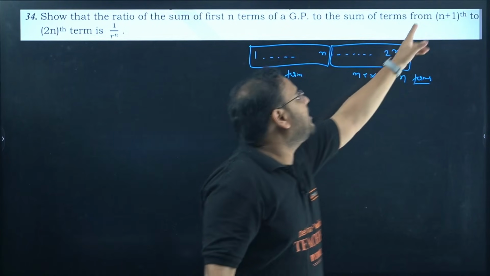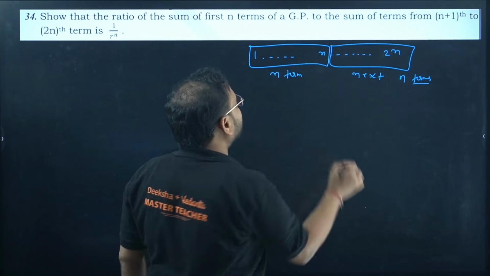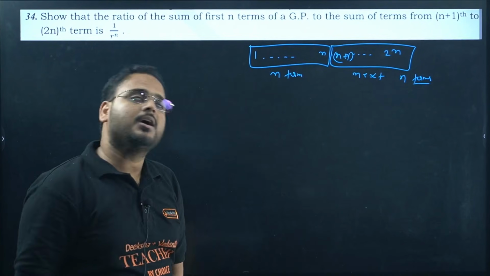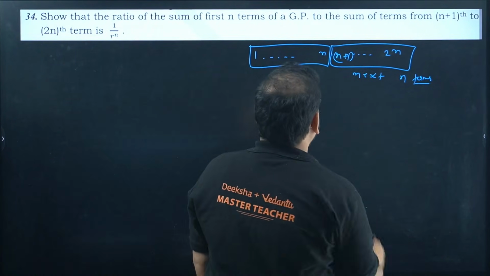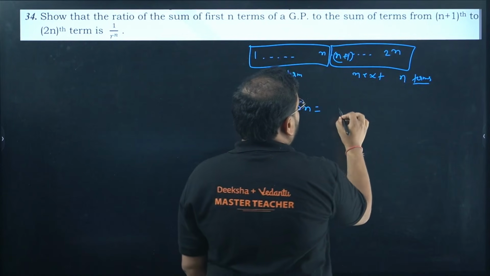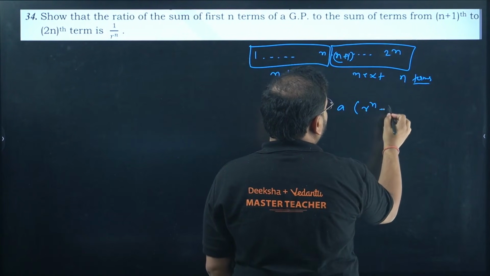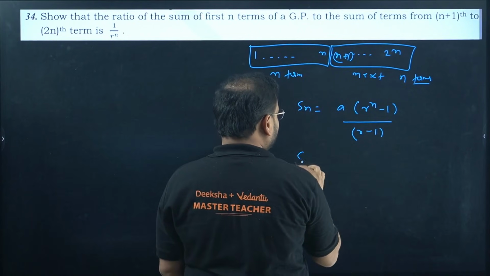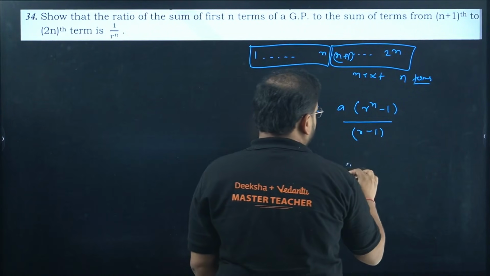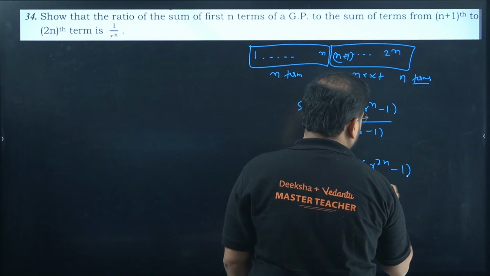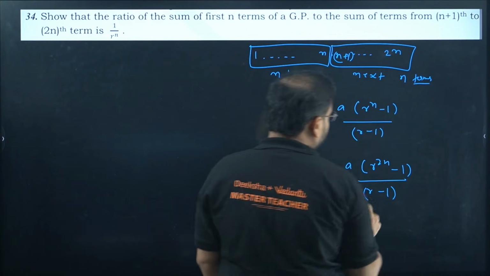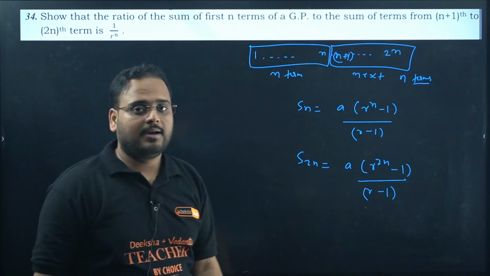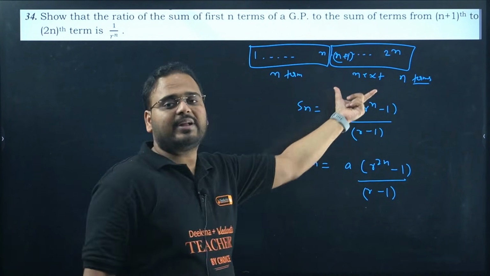How do you find the next n terms? From the n plus 1 term till the 2nth term. So first find Sn, a into r power n minus 1 upon r minus 1. Then find S2n, a into r power 2n minus 1 upon r minus 1. I have found the sum from the beginning to the n-th term and from the beginning to the last. How do you find the sum of the next n terms?